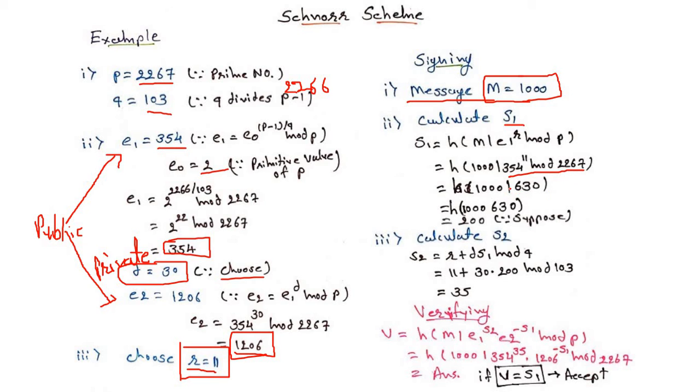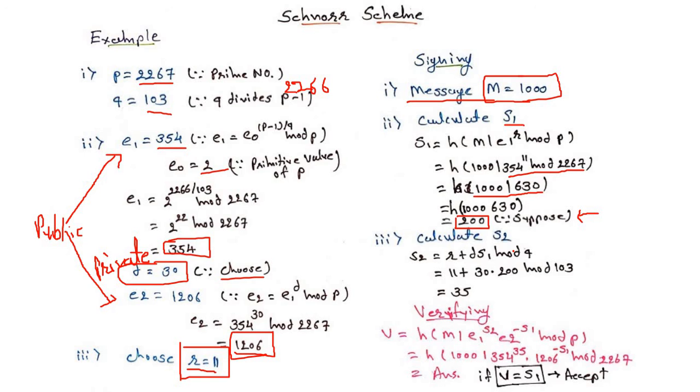So we will concatenate this 630 with the value 1000, and we will apply the hash function on this value: H of 1000 concatenate 630. Suppose we are getting the answer 200. I am just assuming an answer; I am not going to calculate it accurately. So suppose we assume 200 is the value from the hash function.